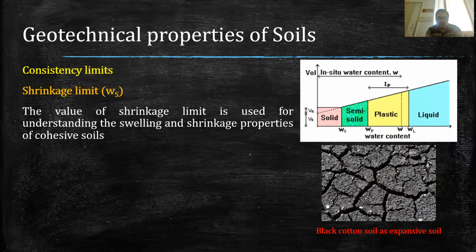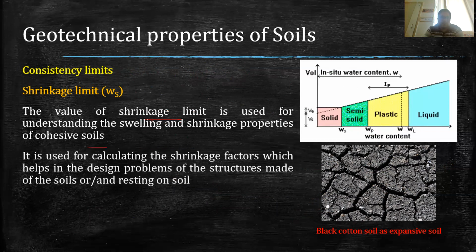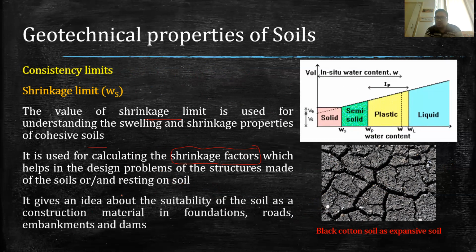This shrinkage limit is used to understand the swelling and shrinkage property of the cohesive soil, and it is also used to calculate a factor which is called the shrinkage factor. With the help of this shrinkage factor, we can find out the suitability of the foundation for any particular soil, and it also gives us the suitability of the soil for constructing foundations, roads, embankment, dams.